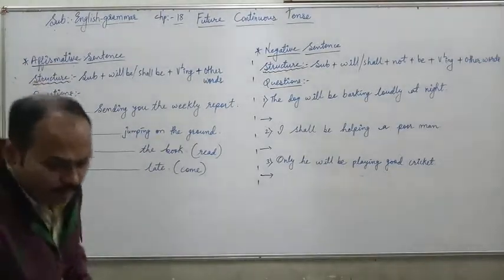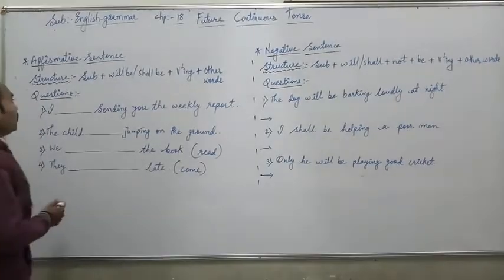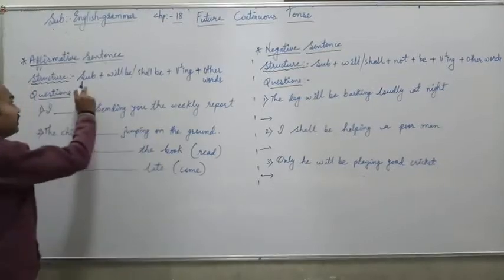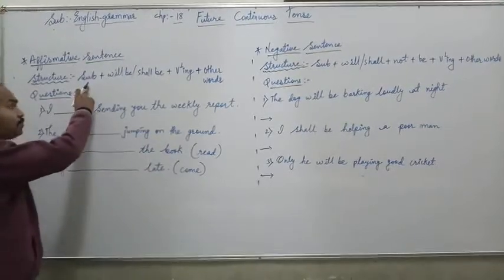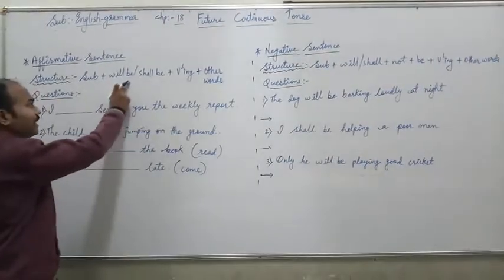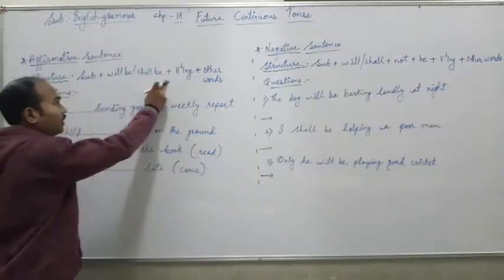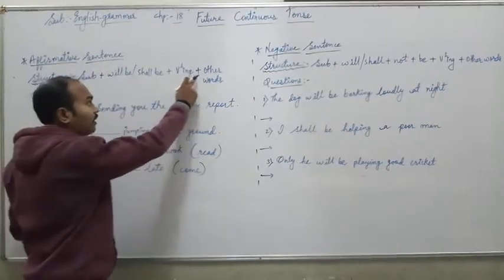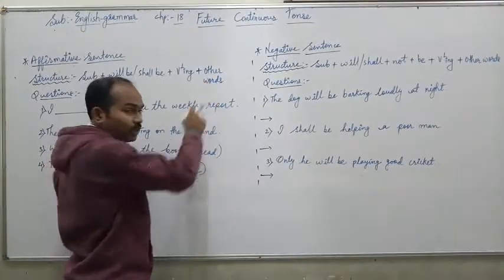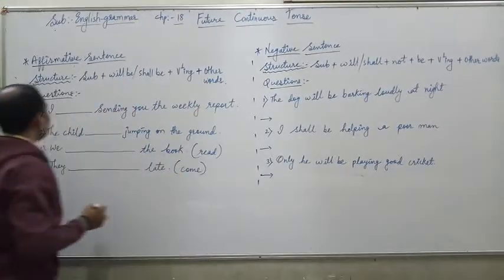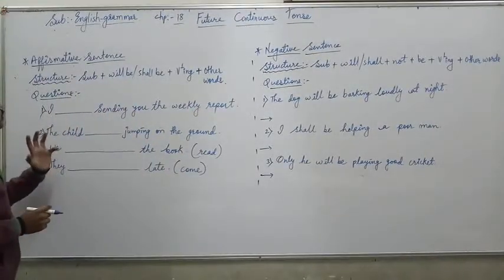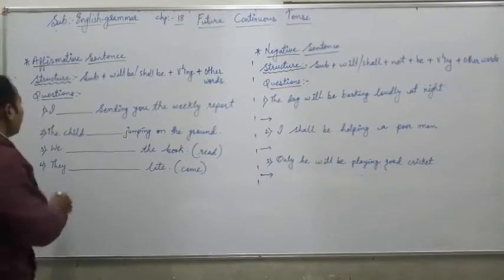The structure says you have to make a sentence in this format: first of all the subject will come, then will be or shall be, plus the given ing form, and finally plus other words. So how to make an affirmative sentence we will see.